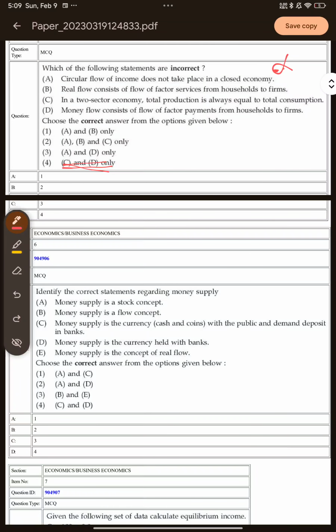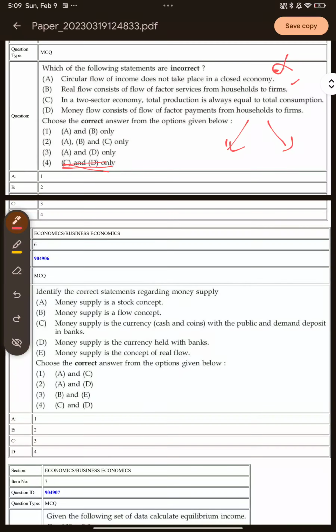So I have three options left with me now. Option B: real flow consists of flow of factor services from households to firms. We can talk about two flows when it comes to circular flow. One is the real flow, one is the money flow. Real flow is basically the flow of factor services from households to firms. So this statement is correct.